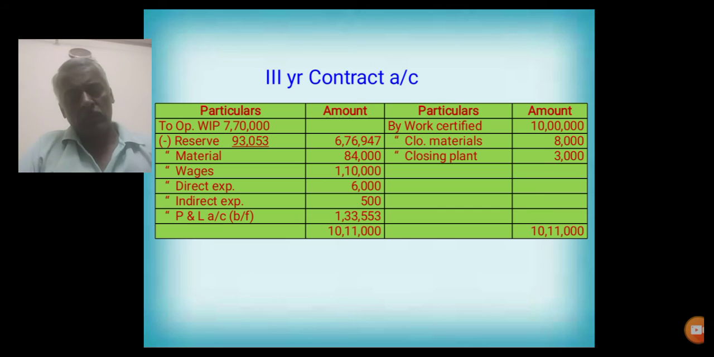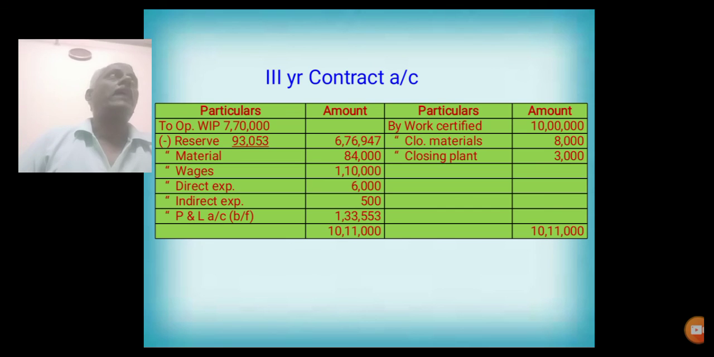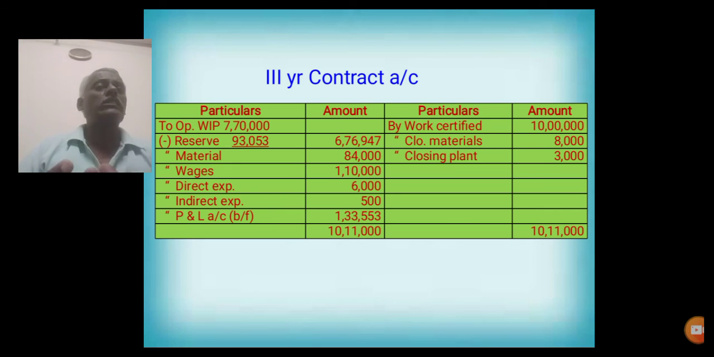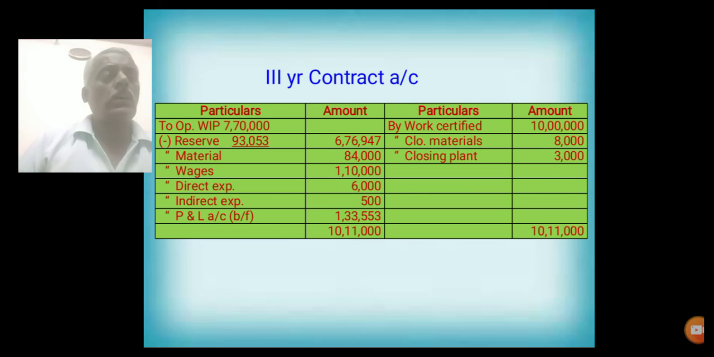While solving the problems, we have to understand the format. We have to make up the format first, and also we have to know how much amount should be transferred to profit and loss account. For this, we have to compare the total contract price with the work certified. If work certified is below 50%, then 1/3 profit should be transferred. If the work certified is above 50% of total contract price, in that case 2/3 profit is transferred.